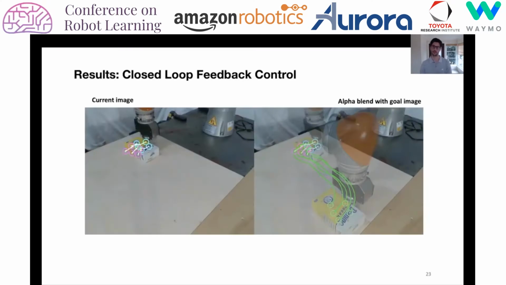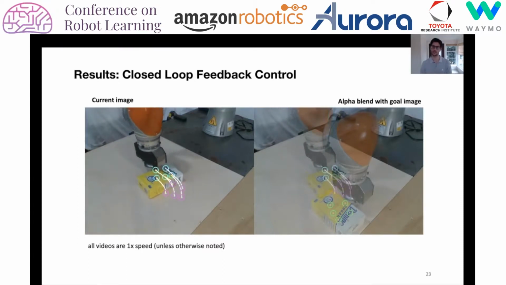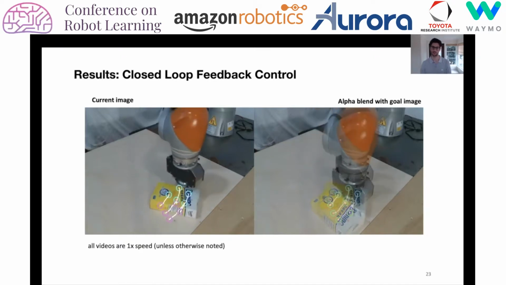Here we demonstrate our full system in action. On the left is the current image, on the right is an alpha blend of the current and goal image. The current state is in blue, and the goal state is shown in green. This is the demonstration trajectory, and the predicted state from the MPC output is shown in purple. Control actions are computed online by the MPC at 5 Hz. As can be seen, the controller is performing continuous feedback to track the trajectory and drive the object to the goal state.